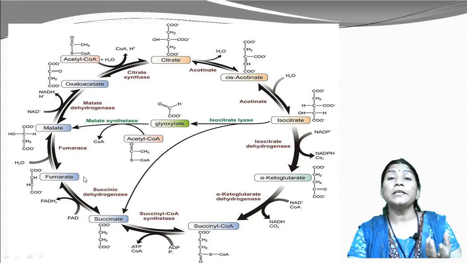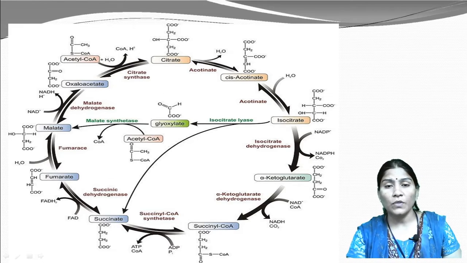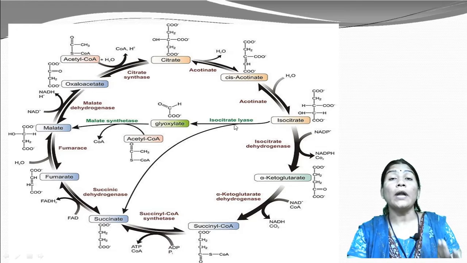Here these diagrams show that the glycolytic enzymes play an important role in this glyoxylate cycle.